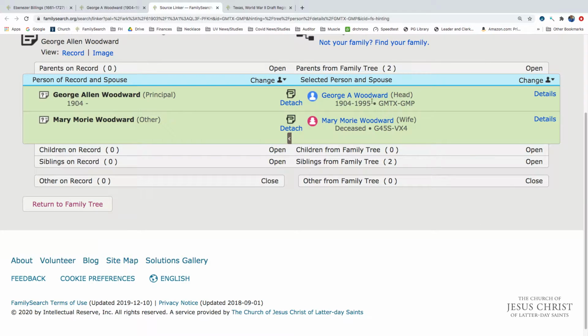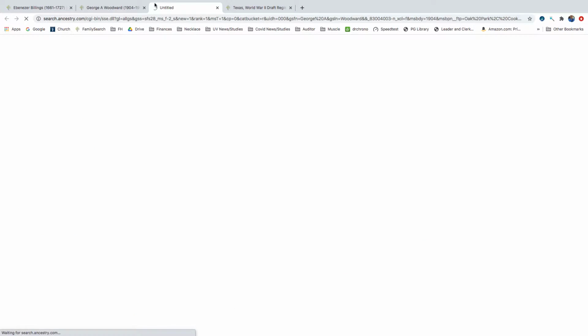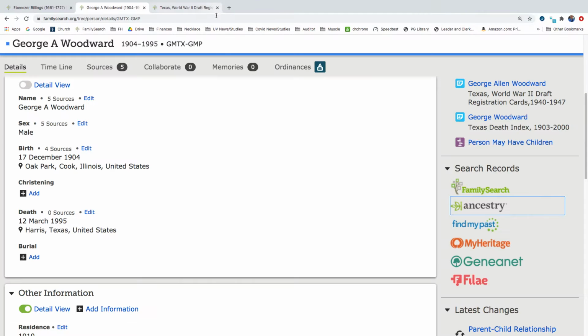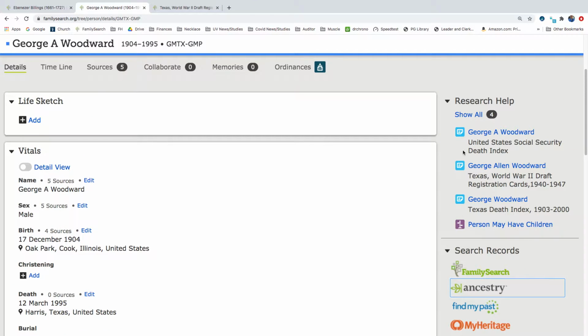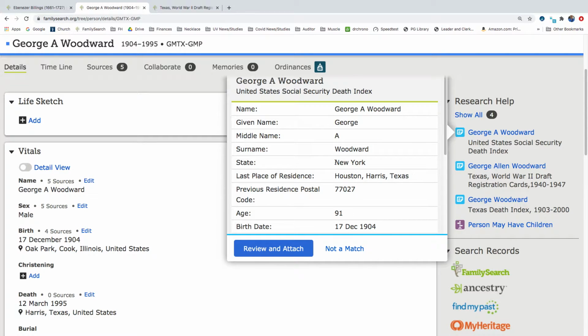Okay. So let's see what else we can find out on George. I'm going to close this. And let's look at, oops, I clicked on the wrong thing. Let's click on the Social Security Death Index. He was 91 years old, 17th of December, 1904, is his birth date?